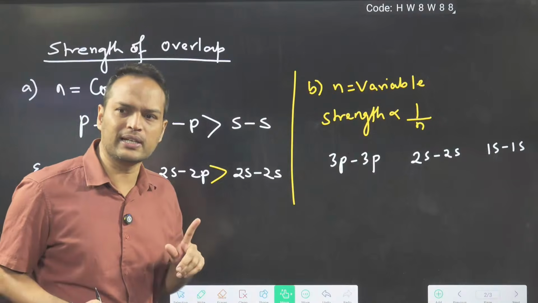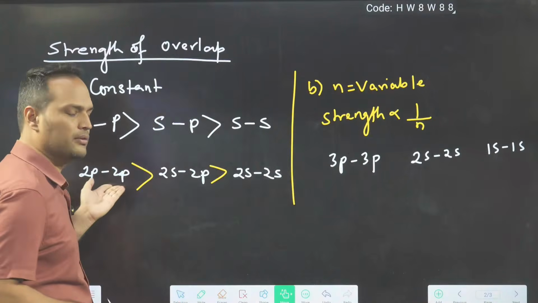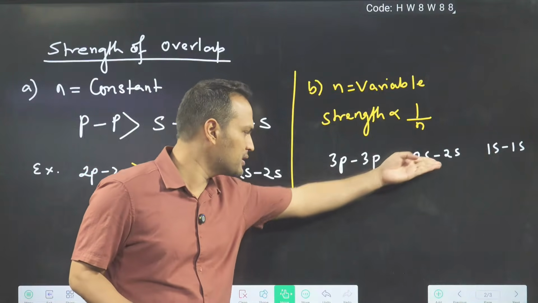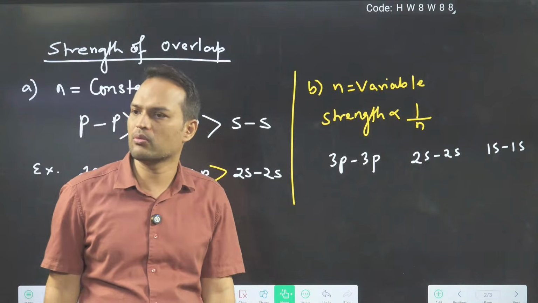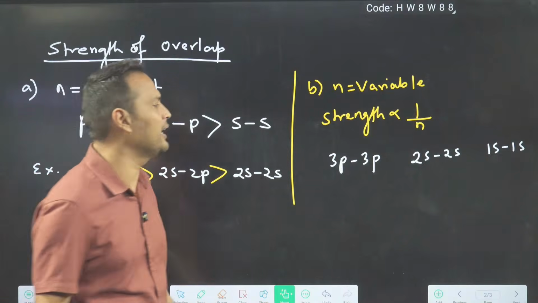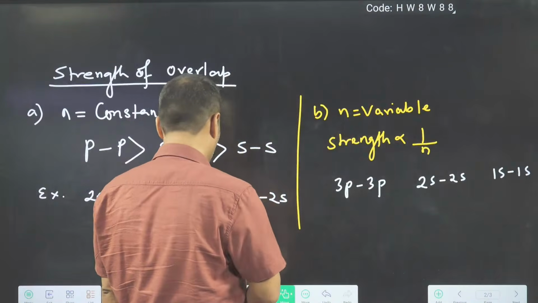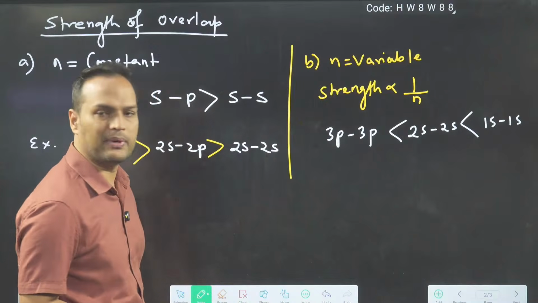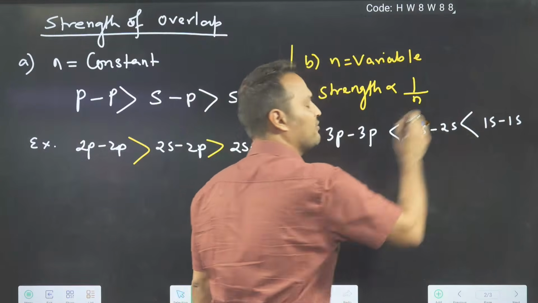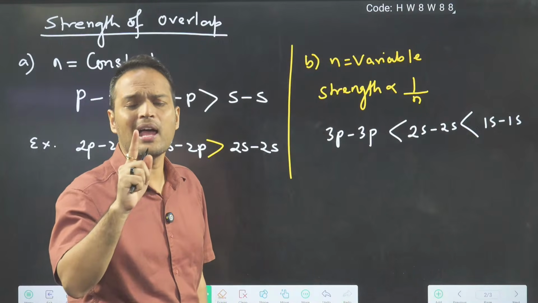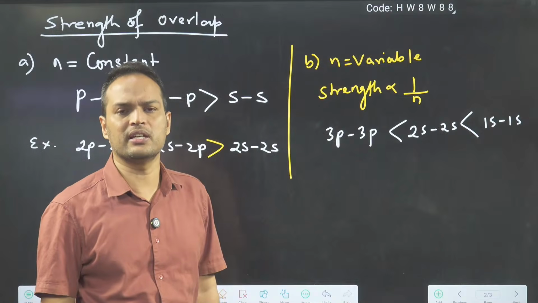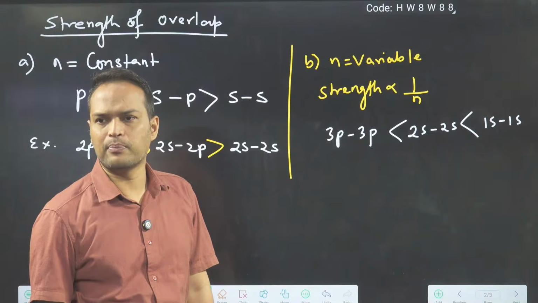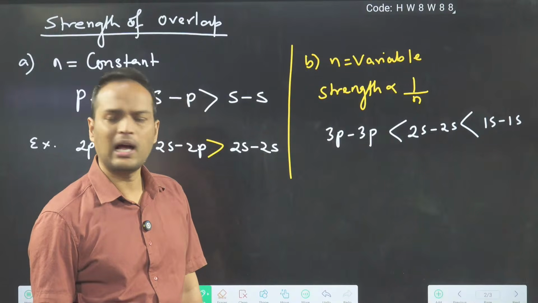Here you don't have to think like this: sir, PP, you have said PP. I have also said that the orbit number should be the same. Here it is the third orbit, here the second orbit, there the first orbit. Orbit numbers are different, and if orbit numbers are different, then the smaller orbit gives better effective overlapping, a stronger bond. If they ask you, sir, why does 1s overlap result in a stronger bond, how will you justify it?